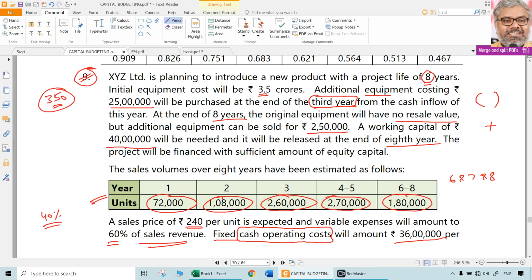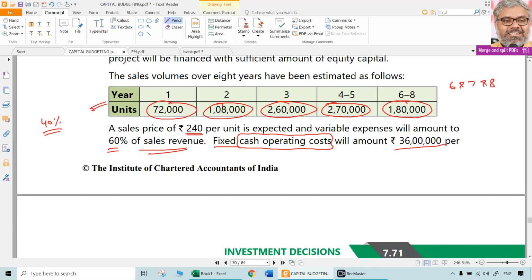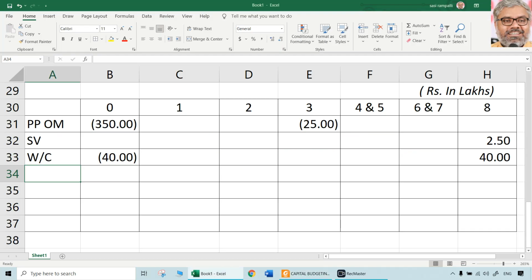Blocked and released. Then project will be financed with sufficient amount of equity capital. That's okay. Next comes the sales volume over 8 years have been estimated as follows. So here we can do another working note, only computing what are the actual cash flows for the project, cash inflows for the project.